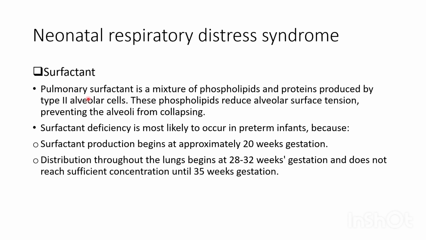Surfactant. Pulmonary surfactant is a mixture of phospholipids and proteins produced by type II alveolar cells. These phospholipids reduce alveolar surface tension, preventing the alveoli from collapsing. Surfactant deficiency is most likely to occur in preterm infants because surfactant production begins at approximately 20 weeks gestation. Distribution throughout the lungs begins at 28 to 32 weeks gestation and does not reach sufficient concentration until 35 weeks gestation.